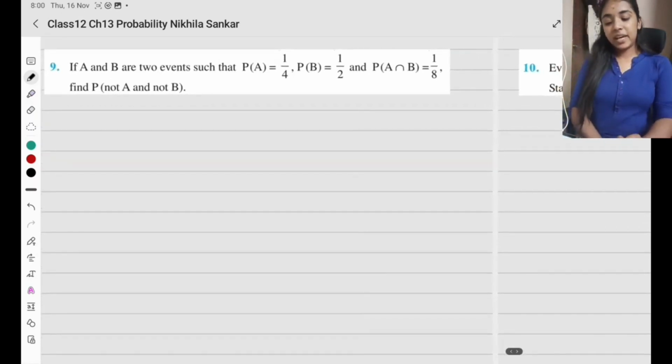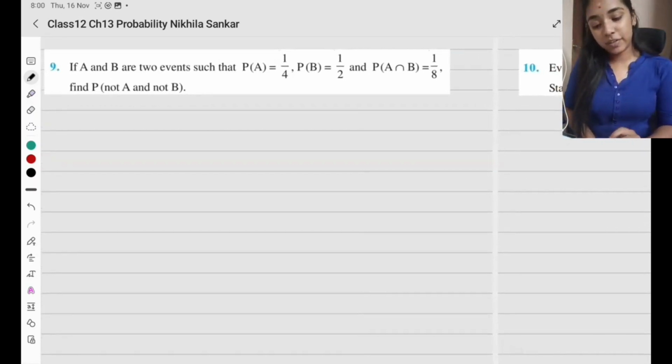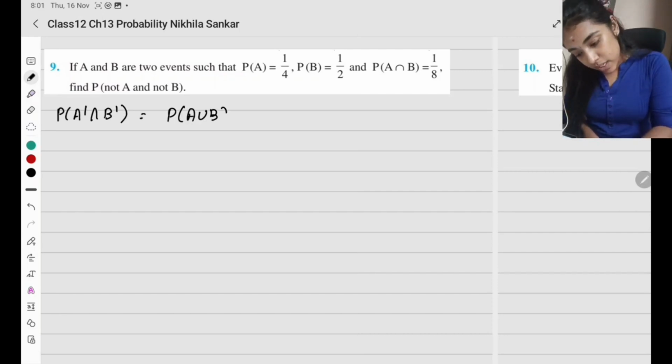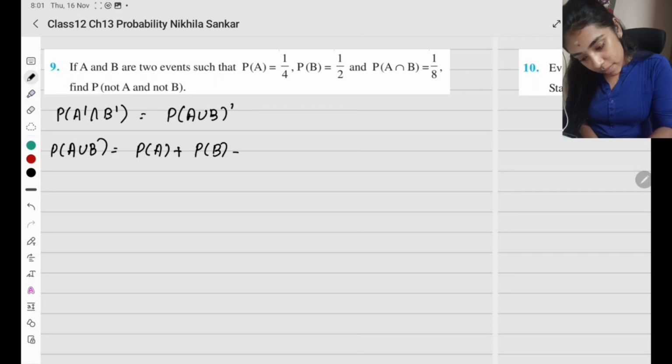Question number 9. If A and B are two events such that probability of A, B, and the intersection are given, find probability of not A, not B. So probability of not A and not B. So using De Morgan's, what do you know? Probability of A union B, the whole dash. So first of all, what is probability of A union B? Probability of A union B equals probability of A plus probability of B minus their intersection, A intersection B. So this is 1 by 4 plus 1 by 2 minus intersection, 1 by 8.